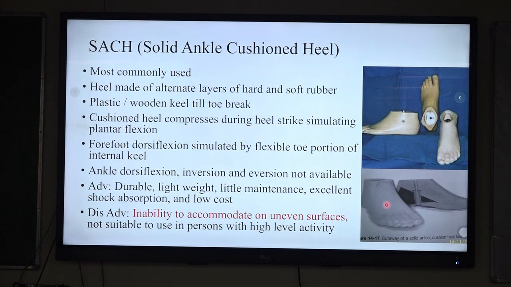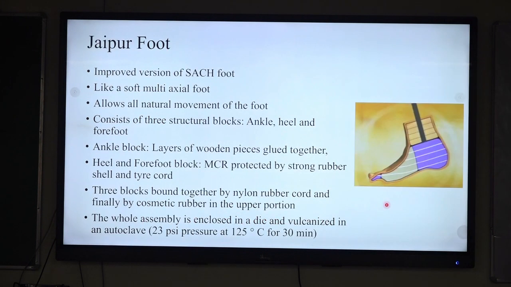The cushion heel is compressed during the heel strike, which simulates the plantar flexion movement. Forefoot dorsiflexion movement is simulated by the flexible toe of the inner heel. But in these, ankle dorsiflexion, inversion or eversion movement is not possible. These kinds of feet are more durable. They are lightweight. Little maintenance is required. They have low cost and excellent absorption, but they are unable to accommodate uneven surfaces.